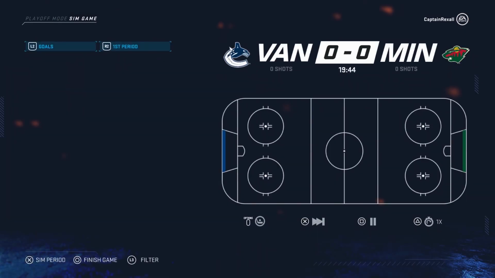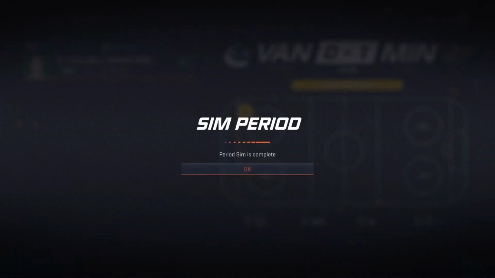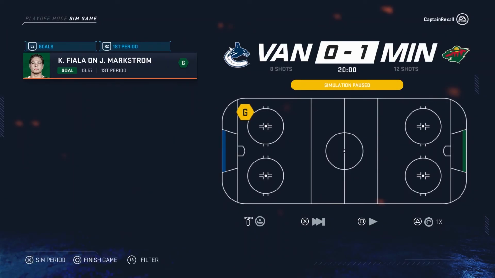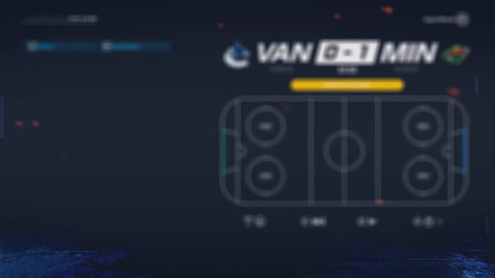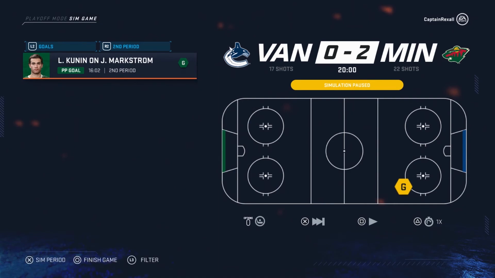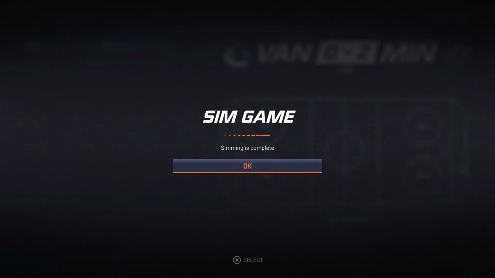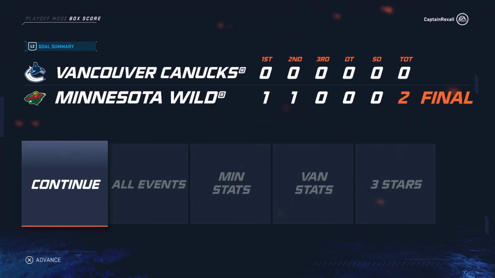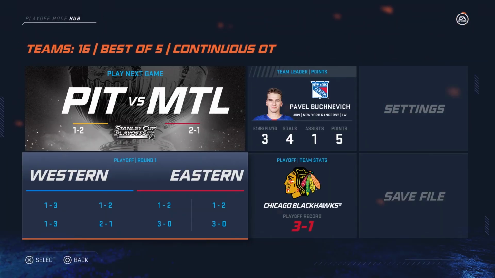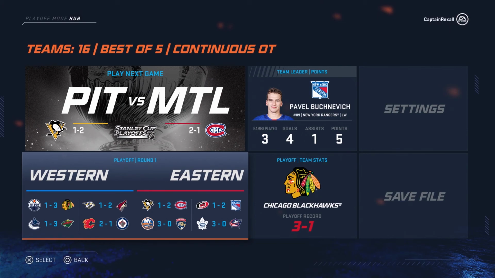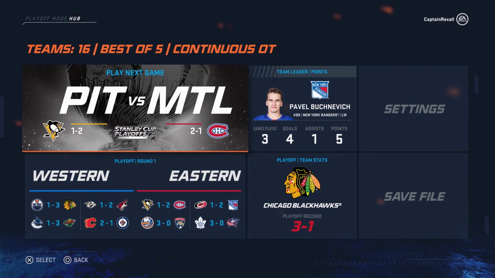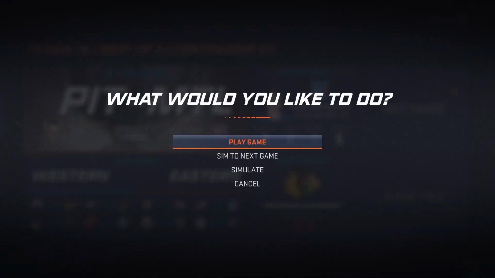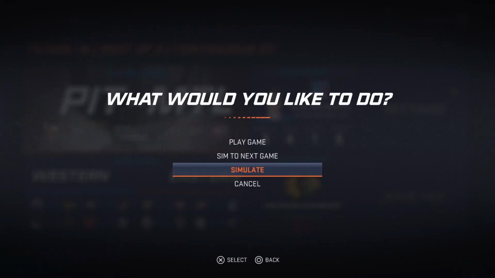Minnesota versus Vancouver, with Minnesota having the Vancouver Canucks on the brink of elimination as well. First period, 1-0 for the Minnesota Wild, as Kevin Fiala gets that big one there. Second period, 2-0 as Luke Kunin might be the barrier for the Vancouver Canucks, and the Minnesota Wild has also pulled off a big upset, as everyone was talking about Vancouver winning. Minnesota wins that one, as that's a tough break for the Vancouver Canucks.